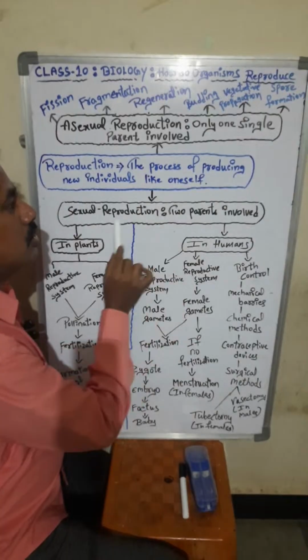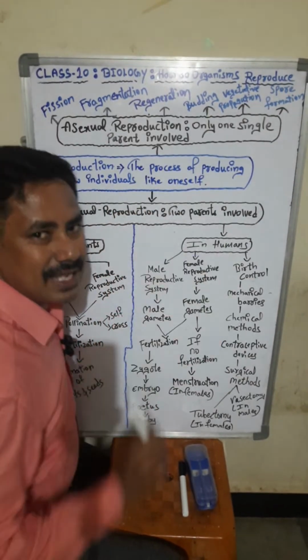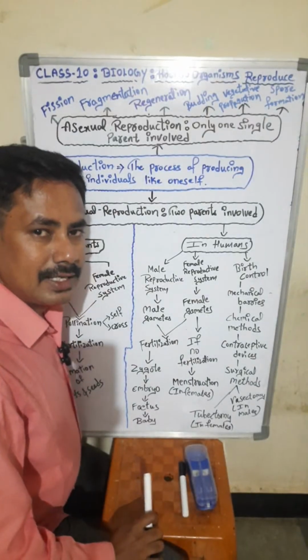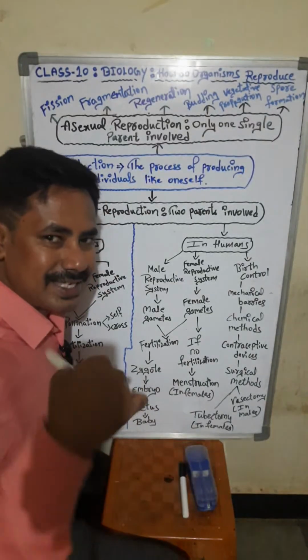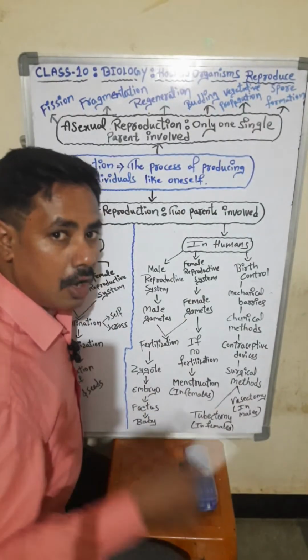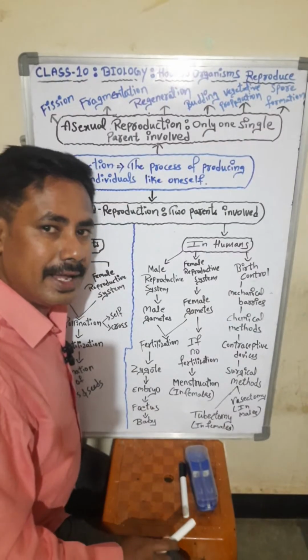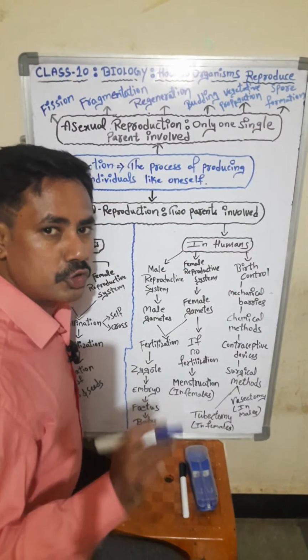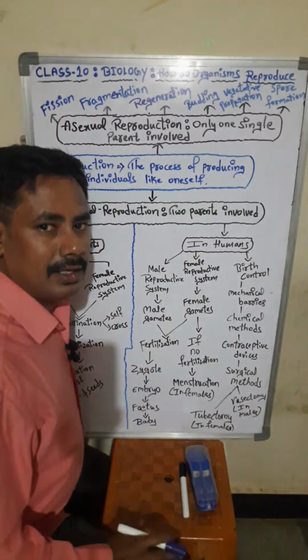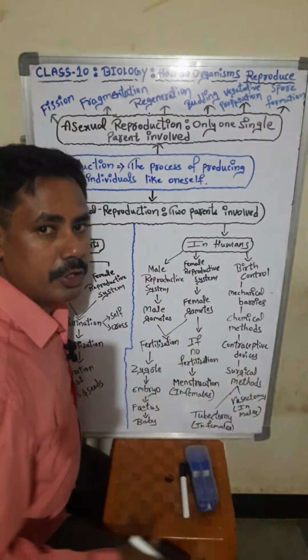Reproduction is the process of producing new individuals like oneself. Okay, same to same, उनके जैसे ही दूसरों को जो नए इंडिविजुअल्स को नए ऑर्गेनिजम्स को प्रोड्यूस करना है, उसको ही reproduction कहते हैं. Same type of organisms will be produced.